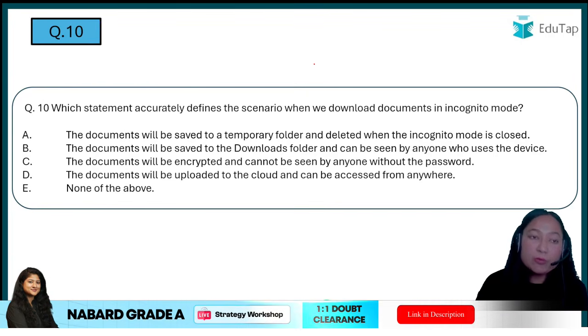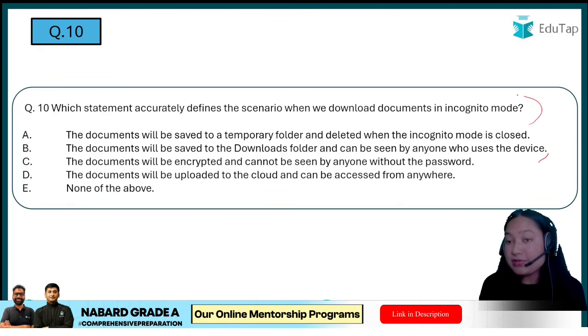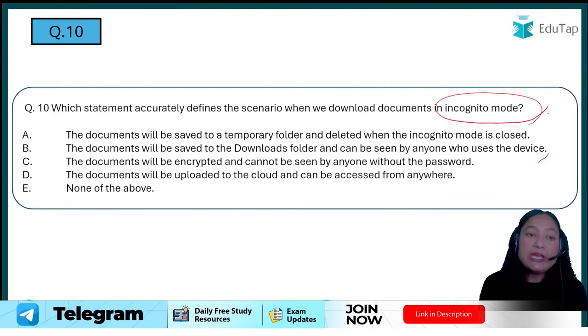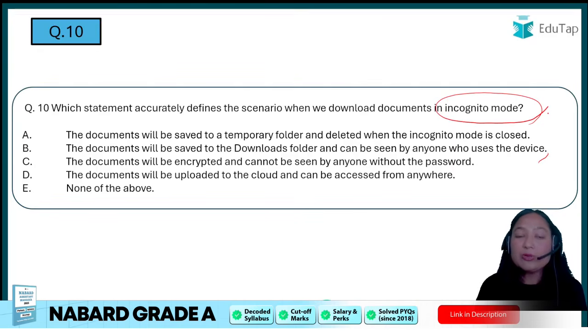Okay, moving toward question number 10, which statement accurately defines the scenario when we download a document in incognito mode? Another question from computer safety. We are talking about incognito mode again. Okay, is it that the document will be saved in a temporary folder and deleted when incognito mode is closed? Document will be saved to the downloads and can be seen by anyone who uses the device. Document will be encrypted and cannot be seen by anyone without the password. Document will be uploaded to the cloud and can be accessed from anywhere.